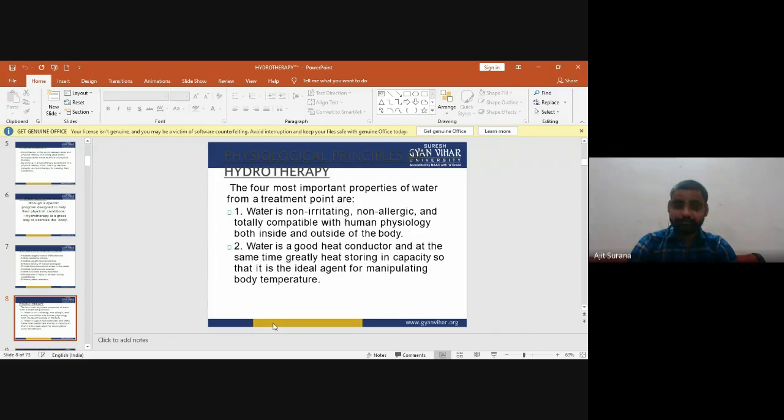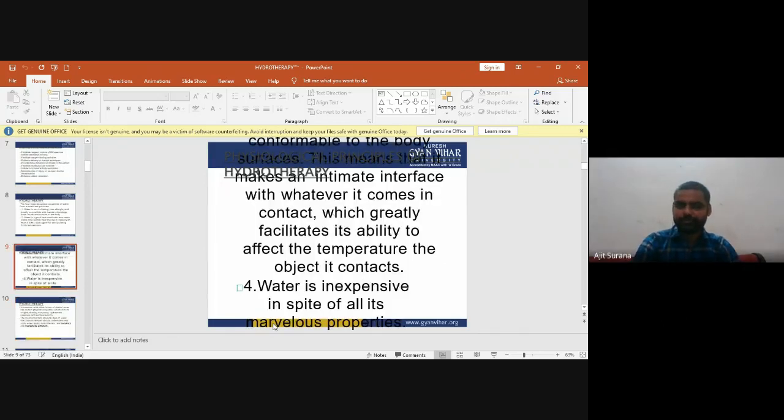Now, water is a good heat conductor. It is a good heat conductor, and at the same time it has a great heat storing capacity, so that it is the ideal agent for manipulating body temperature.